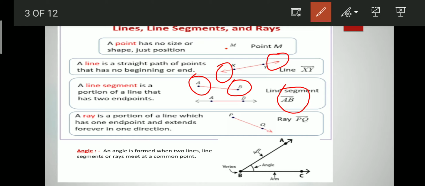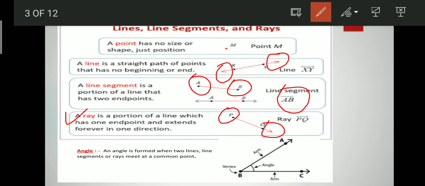Okay, the next one is a ray. What is a ray? A ray is a portion of a line which has one endpoint and extends forever in one direction. So in a ray we can see that there is one endpoint and there is an arrow at the other end, that means that this is an endless point.